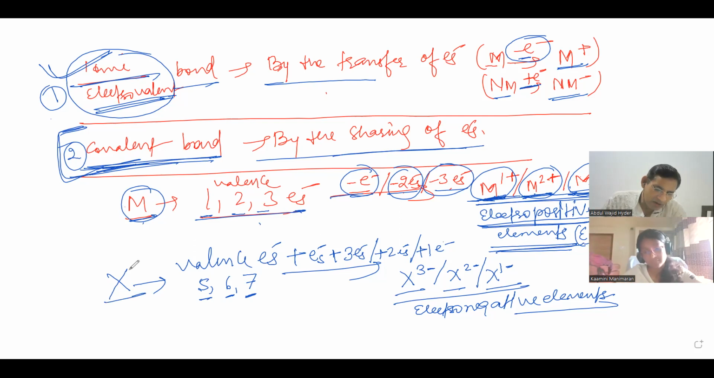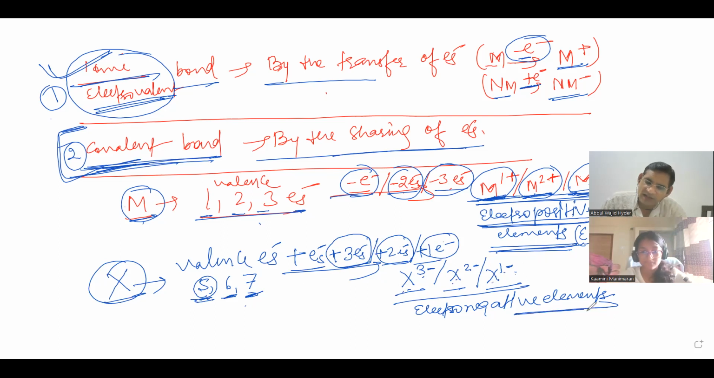What about the non-metals? Non-metals have 5, 6, or 7 electrons in the valence shell, so they will gain electrons. An element with 5 electrons will gain 3 electrons, with 6 electrons will gain 2 electrons, and with 7 electrons will gain 1 electron. In this way they become X3 minus, X2 minus, or X1 minus. So non-metals will always be negatively charged and known as electronegative elements. Is this all clear, beta?